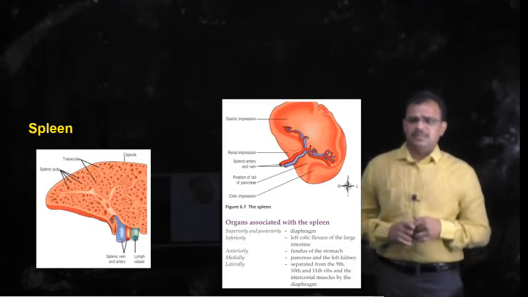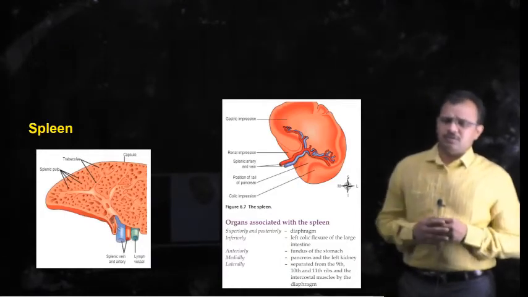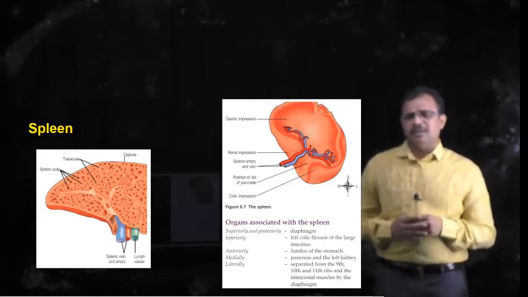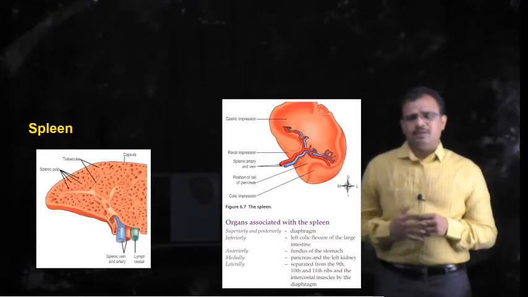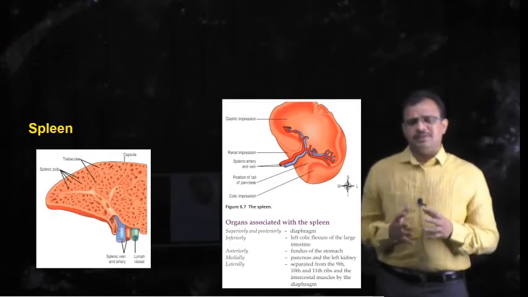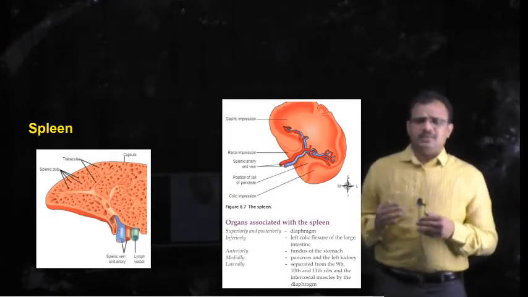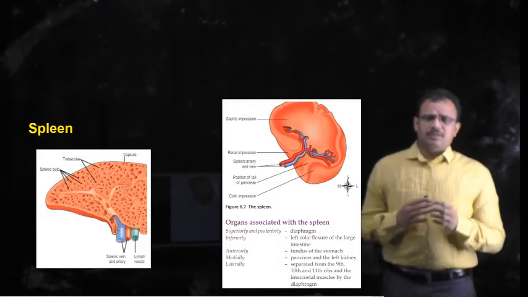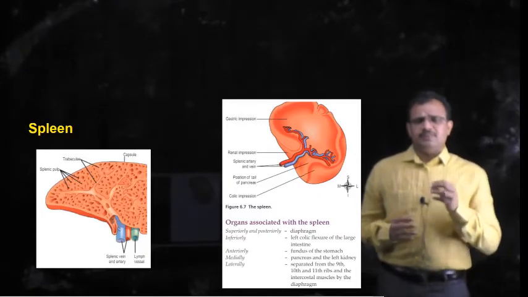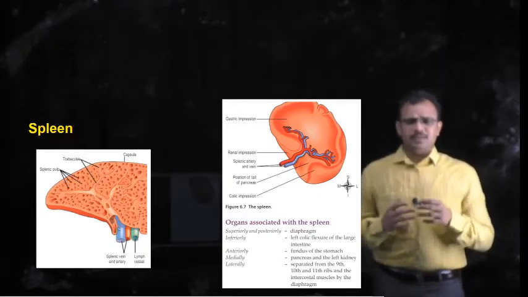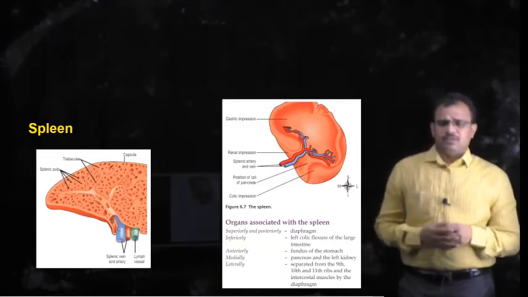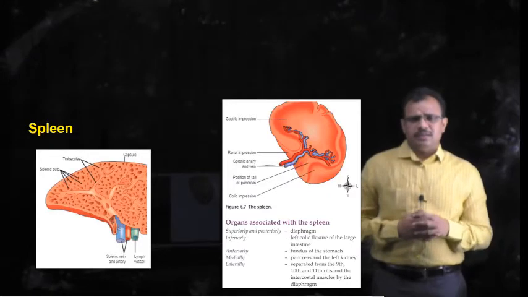Here in this diagram you can see that the spleen has an outer fibrous capsule. It folds inwards to form partitions called trabeculae, and we can see the white pulp and the red pulp. Red pulp consists of blood, and the spleen also acts as a reservoir of blood, whereas the white pulp consists of lymphocytes and macrophages, and these serve the purpose of the lymphatic system. That is filtration and protection or immunity against invaded organisms.